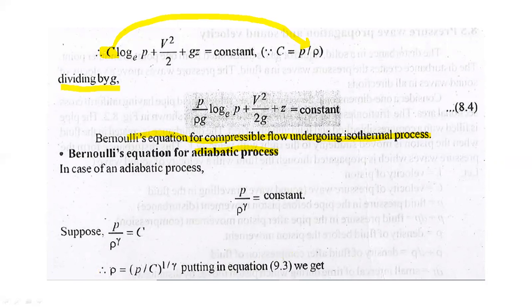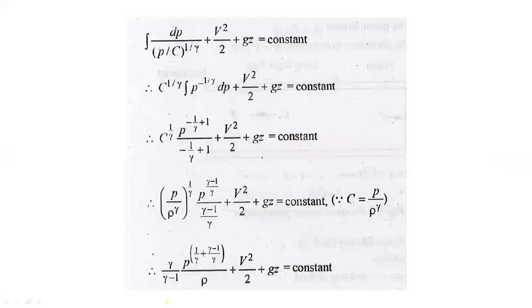Putting this value in equation 9.3, we get dP upon P upon C raised to power 1 by gamma plus V square upon 2 plus GZ is equal to constant. Again, we remove the constant term, so we get C raised to power 1 by gamma into P raised to power minus 1 by gamma into dP plus V square by 2 plus GZ is equal to constant.